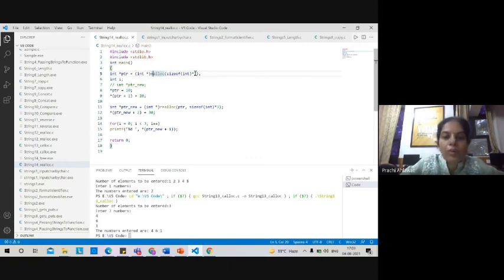In the pointer we are storing 10, and in pointer plus 1, that means the next memory location, we are storing 20.